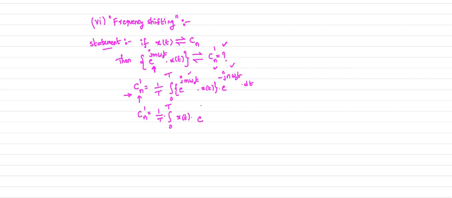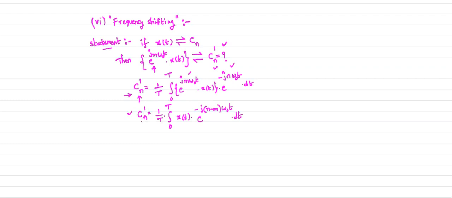So I can write it like this: e power minus j, here we have n minus m, into omega naught t into dt. This is your Cn dash.